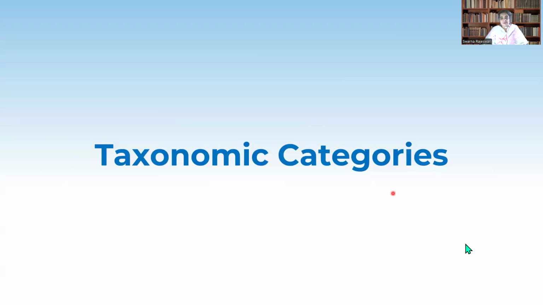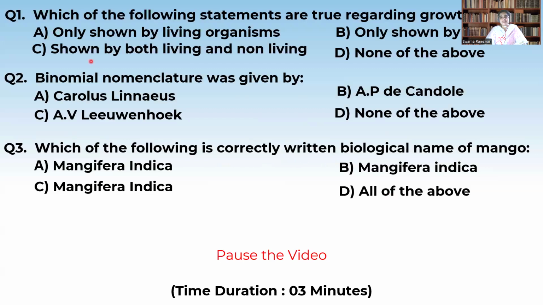Now, we go into the taxonomic categories. Before that, let us recall a test. Which of the following statements are true regarding growth? So these are the revision of the previous topics. Growth is only shown by living organisms, shown by both living and non-living organisms, only shown by non-living organisms, or none of the above.